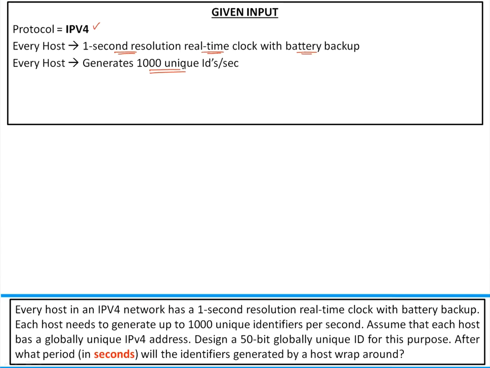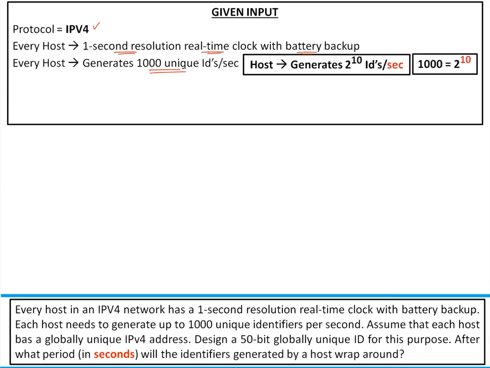It generates only identifiers 0, 1, 2, 3 and so on. 1000 numbers it generates per second. 1000, I can make it as 2 power 10. 1024 can be called as 2 power 10.